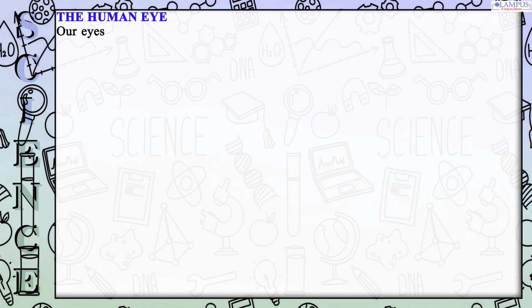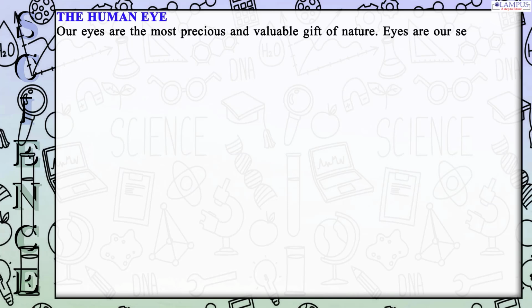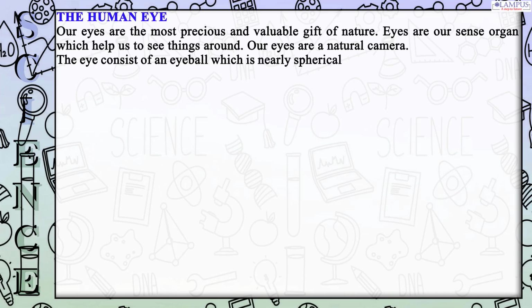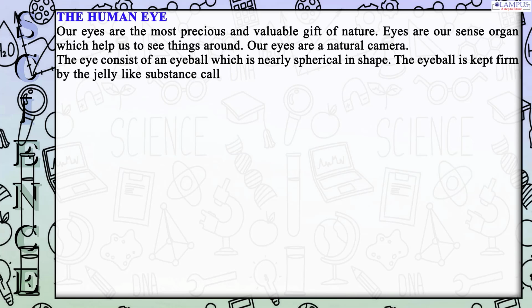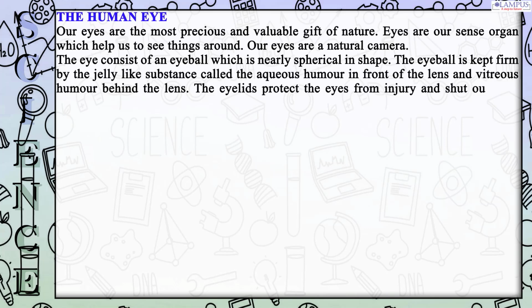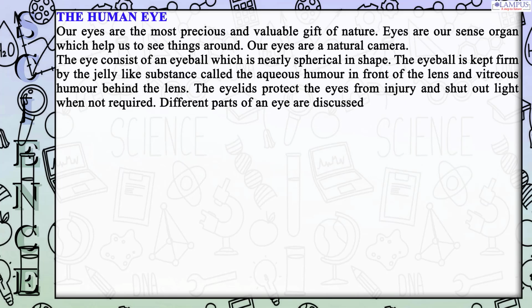The human eye. Our eyes are the most precious and valuable gift of nature. Eyes are our sense organ which help us to see things around. Our eyes are a natural camera. The eye consists of an eyeball which is nearly spherical in shape. The eyeball is kept firm by the jelly-like substance called the aqueous humor in front of the lens and vitreous humor behind the lens. The eyelids protect the eyes from injury and shut out light when not required. Different parts of an eye are discussed below.